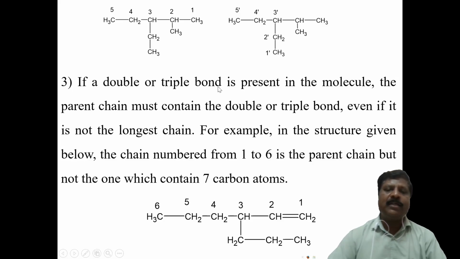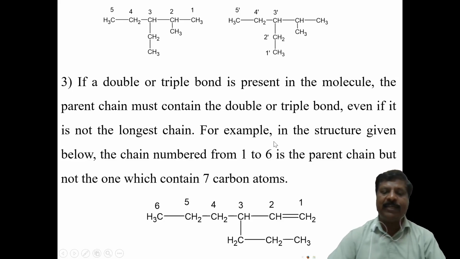If a double bond or triple bond is present in the molecule, the parent chain must contain the double or triple bond. Suppose the compound contains double or triple bonds, then the chain must be considered as it contains the double bond or triple bond, even if it is not the longest chain.